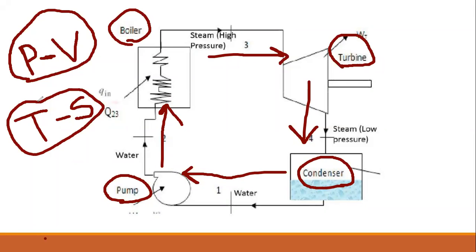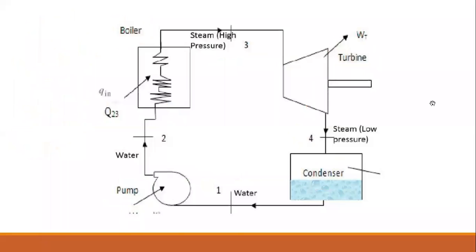The scientist Rankine developed that, and also showed the changes of pressure and volume, temperature and heat among these four main components during this steam cycle. So we'll see that next. Okay, let's go to the next.